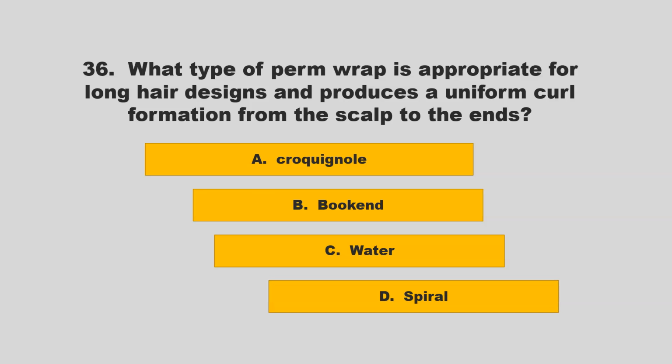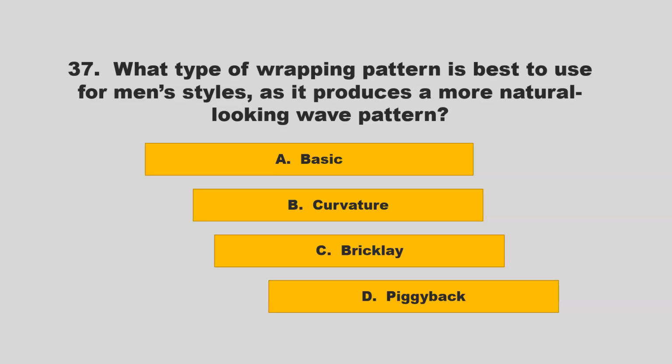What type of perm wrap is appropriate for long hair designs and produces a uniform curl formation from the scalp to the ends? Is it crokinole, bookend, water, or spiral? If you chose D, spiral, you are correct.